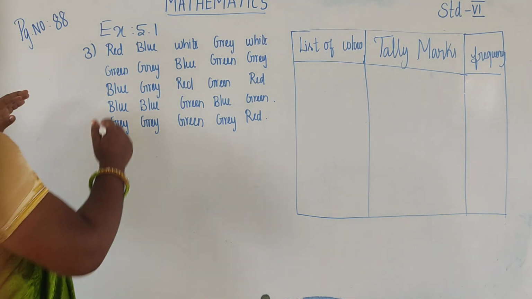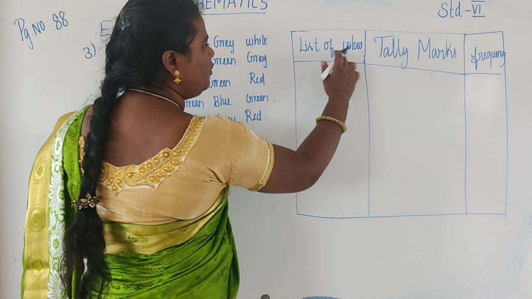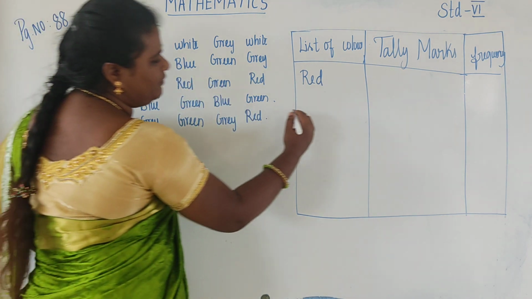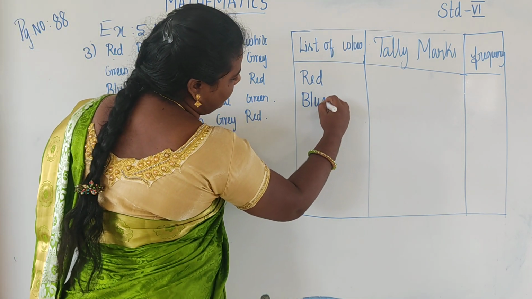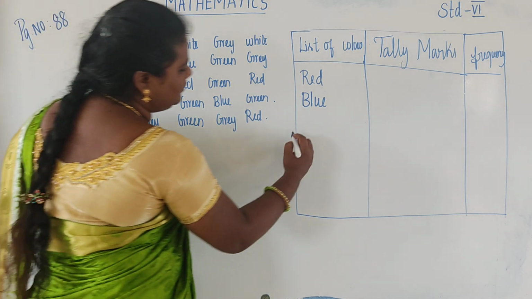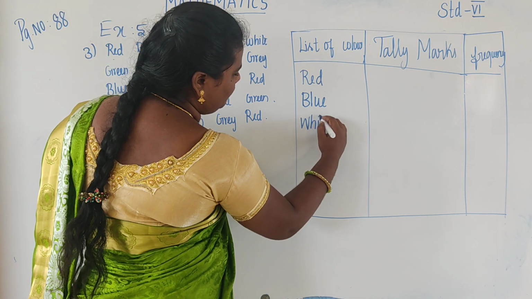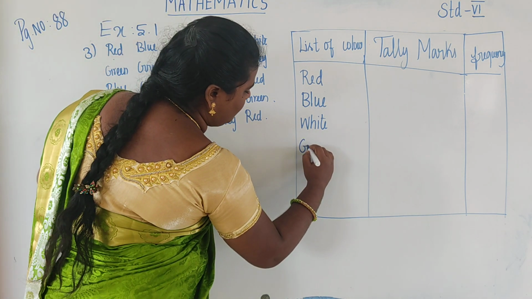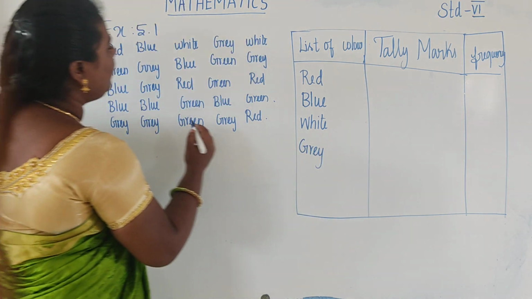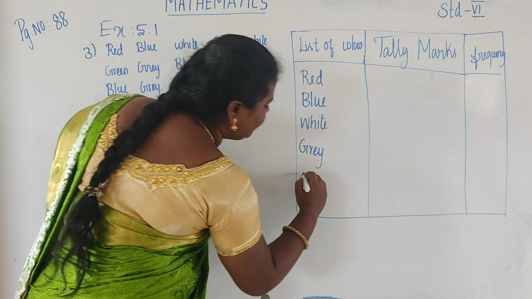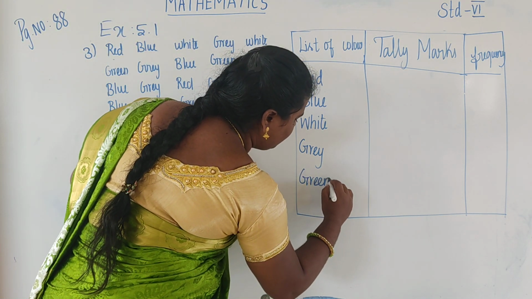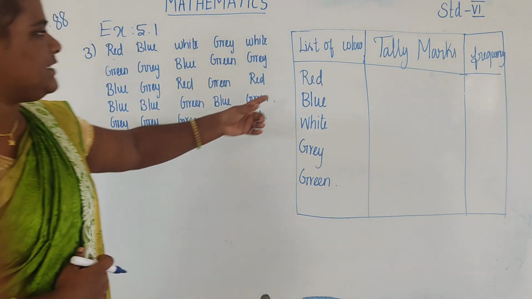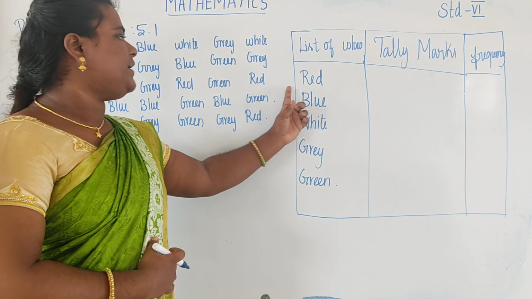First color red, so the list of colors: red, blue, white, gray, and green. So first arrange the color names.